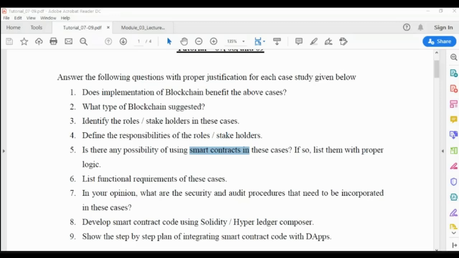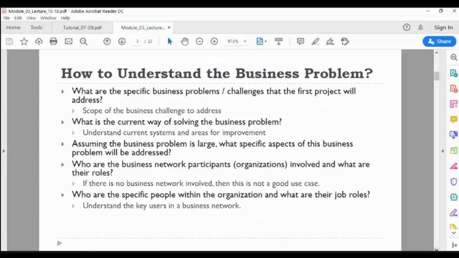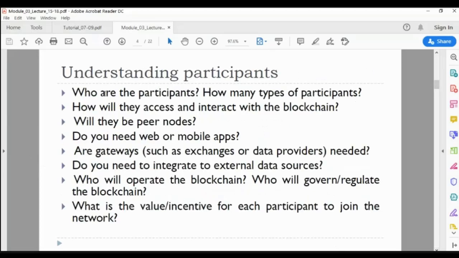In this lecture I have provided how to understand the business problem, in what current way the business problem is being solved, and so on. So who are the participants? These are the questions. Try to answer these questions, write the answers, and integrate all those answers into a report.